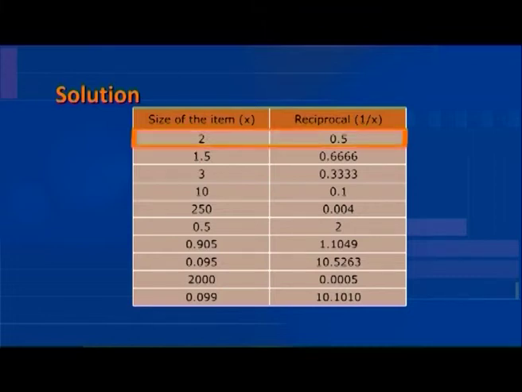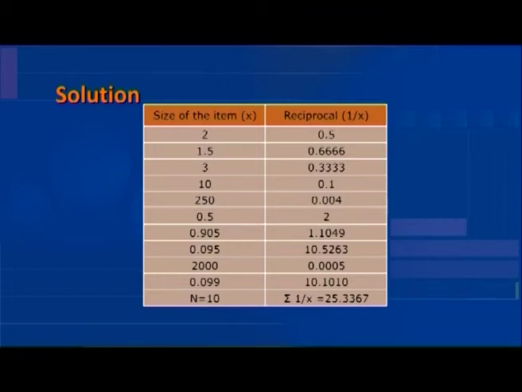That is, for the item 2, the reciprocal is half, which is equal to 0.5. For the item 1.5, the reciprocal is 1 by 1.5 is equal to 0.6666. Similarly, the reciprocal value of all the items is calculated and shown in the table.